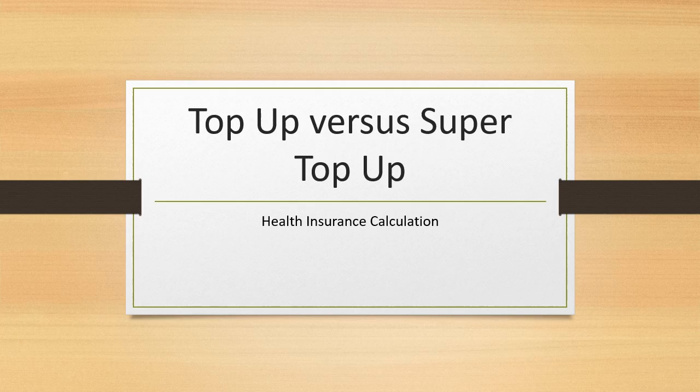Basically, there is a chapter on insurance, which is non-life insurance, chapter 3. This particular video is about understanding the concept of top up versus super top up from a numerical perspective, right? And this comes from that particular chapter. I have been told that there is always a question on these two concepts. Sometimes there are cases also which are asked, which can be up to 5 marks. So it's good to prepare for this particular concept, and that's why I've created a video on it.